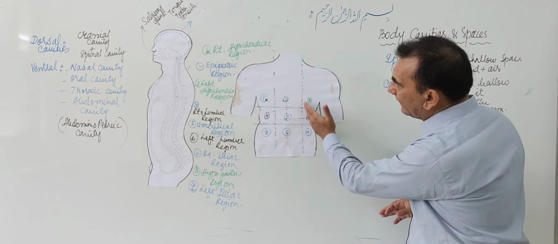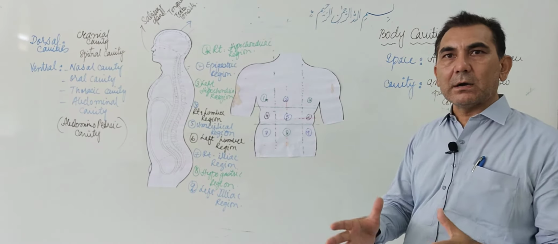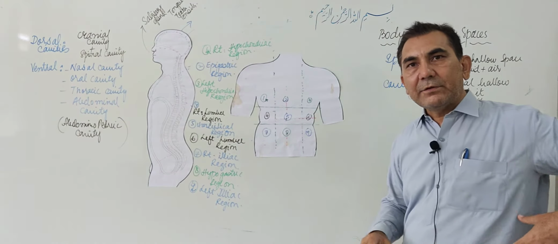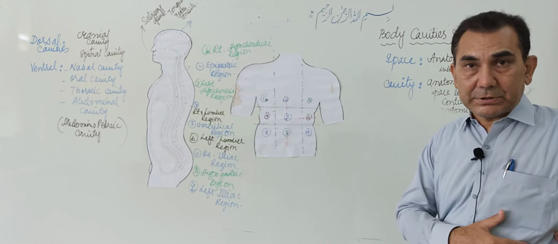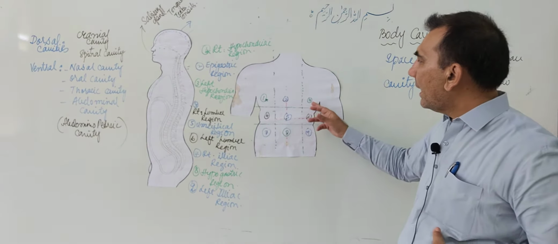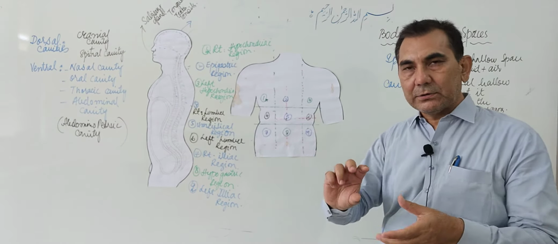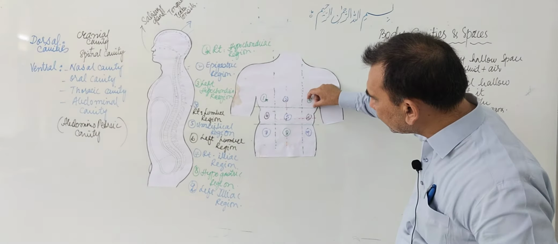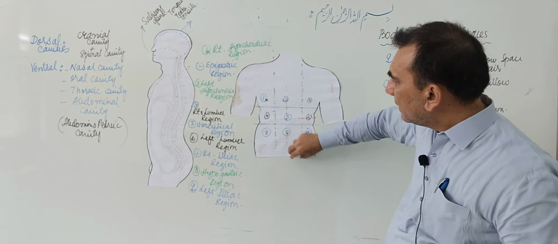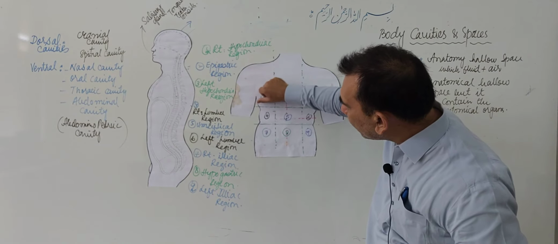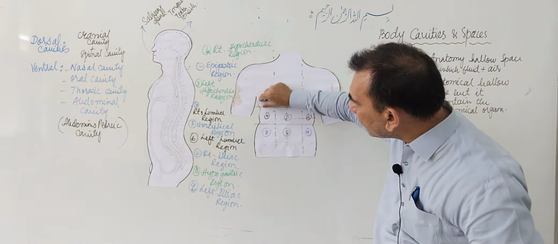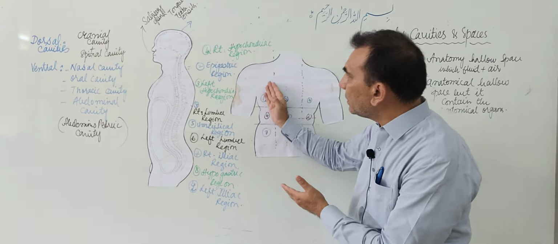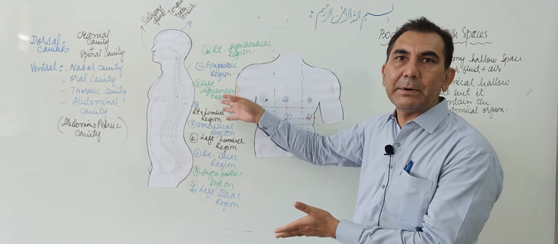Now we will go to the left hypochondriac region. What organs or parts of organs are present in the left hypochondriac region? In the left hypochondriac region the spleen is present, and the splenic flexure, where the large intestine reaches here and again twists downward. The ascending colon goes upward, and when it reaches the right hypochondriac region it twists. It is the large intestine touching the liver, so it is called the hepatic flexure.